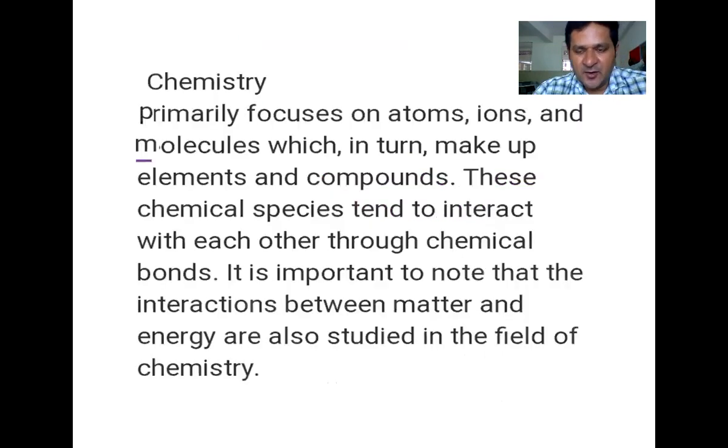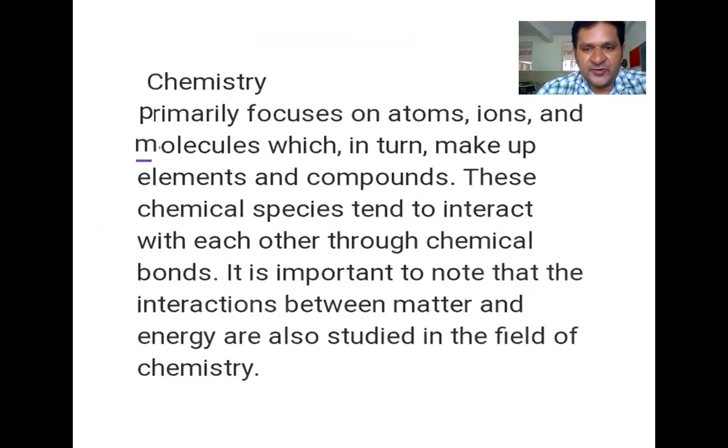So primarily, what is chemistry? Chemistry is nothing but the dealing with atoms, ions, or molecules. What is an atom? It is the minimum smallest particle of any substance. Smallest particle of any substance means here it is non-living. The smallest particle in the living thing is cell. But in case of matter, non-living thing, we consider the smallest is the atom.